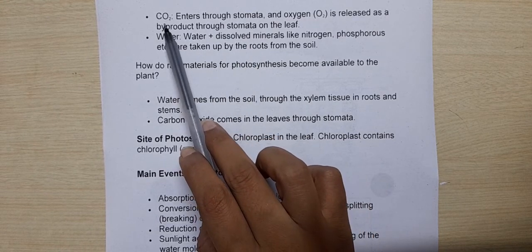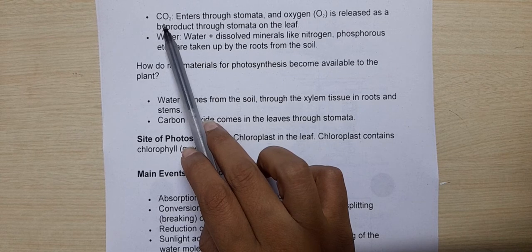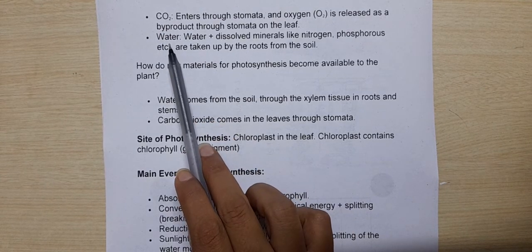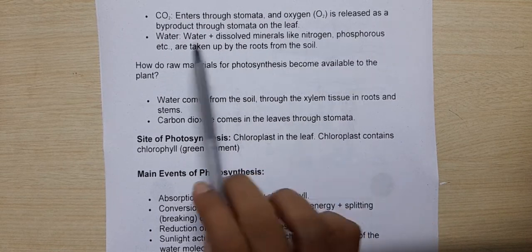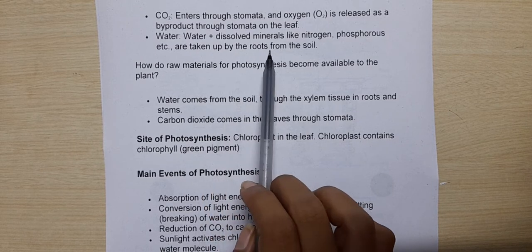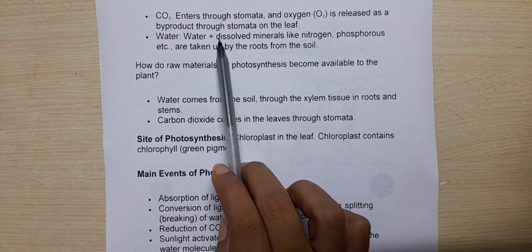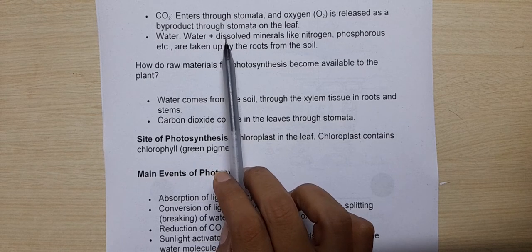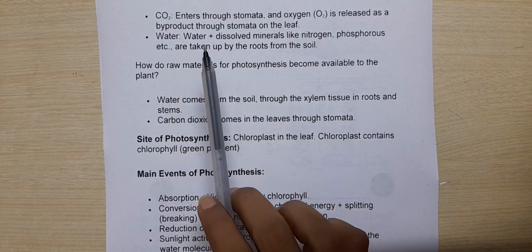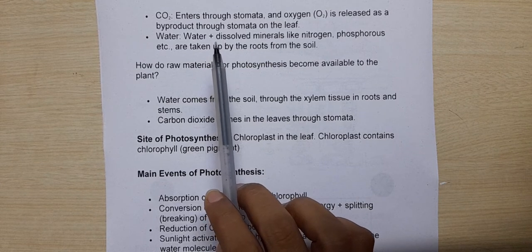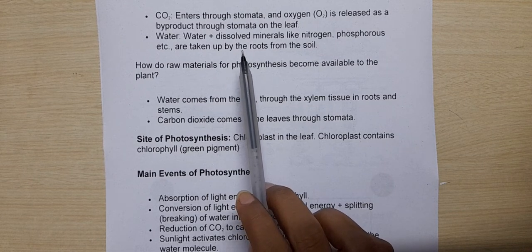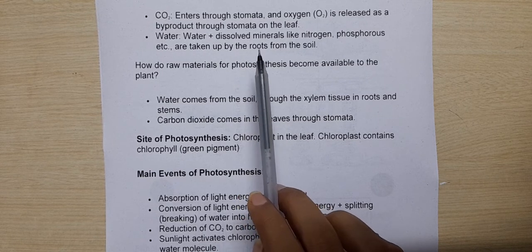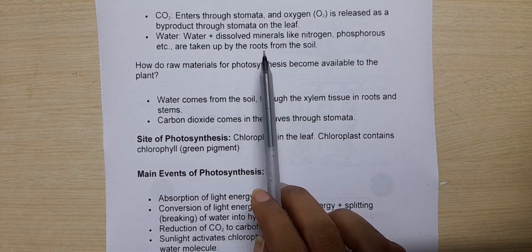The other component required for photosynthesis is CO2, and the fourth component required is water, right? Water and dissolved minerals like nitrogen, phosphorus, etc. are taken up by the roots from the soil. That is the reason water is required. So the four components required by the plant to perform photosynthesis are: first, sunlight; second, CO2; third, water; and fourth, chlorophyll, right?